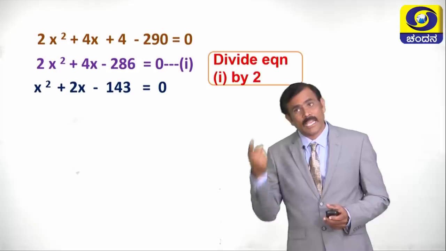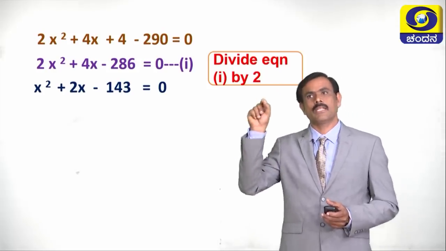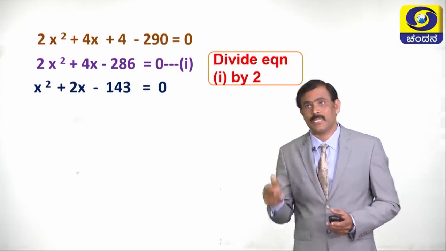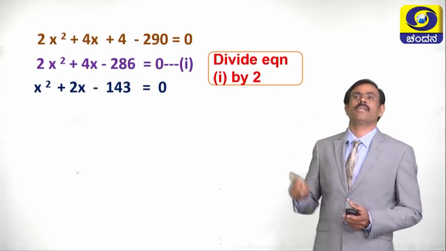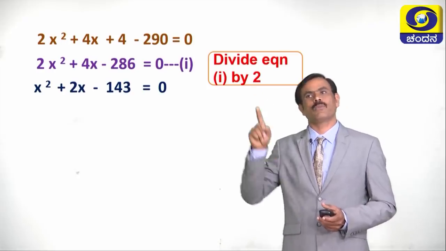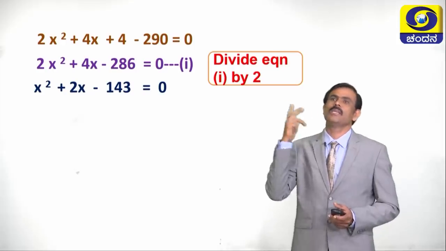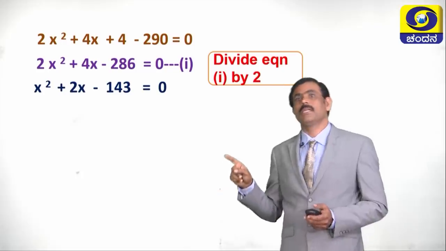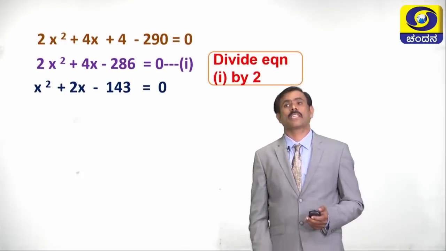For solving any statement sums, first we have to read the statement thoroughly. According to the statement, we have to write it in symbolic form. After simplification, we are going to get a quadratic equation. Once we get a quadratic equation, we can solve it by using any one of the methods we have discussed already. Now, let us solve this problem by using the factorization method.